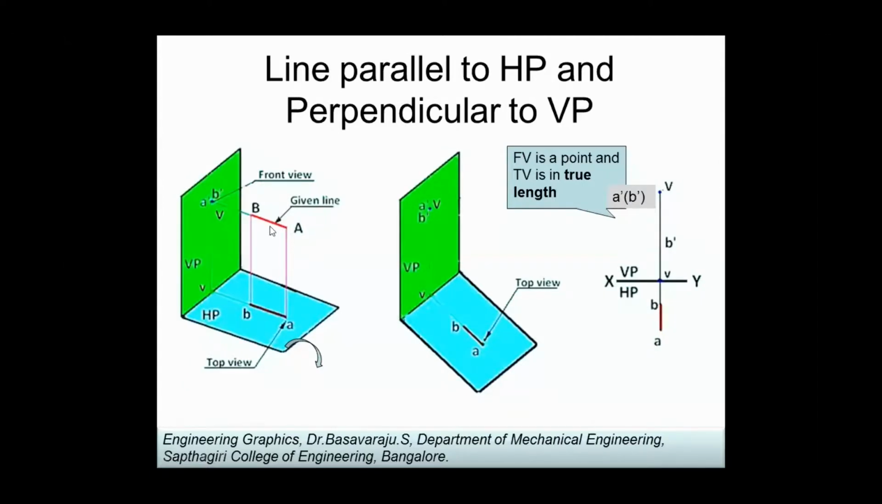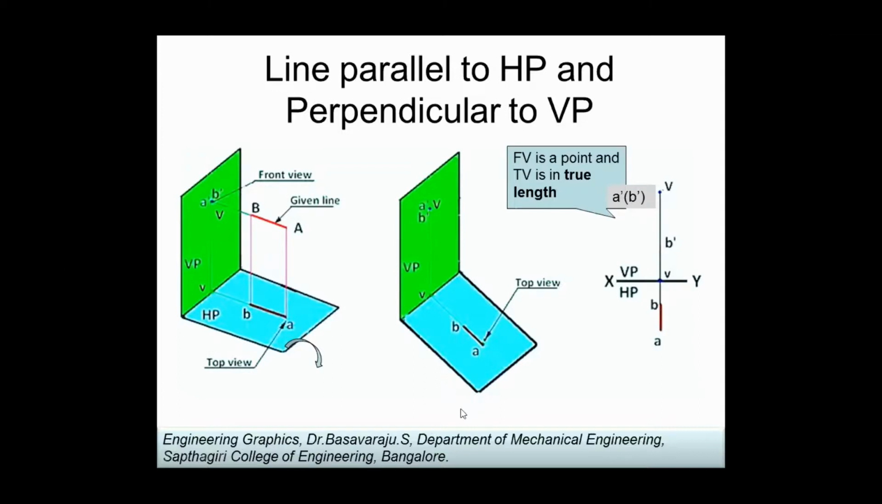You will be able to see that this line AB front view is just a point, and similarly the top view is a line of exact length 60 mm, because the line is parallel to HP and perpendicular to VP. If it is parallel to any plane of projection, I can get its true length. So here the front view is a point and the top view is AB in its true length.